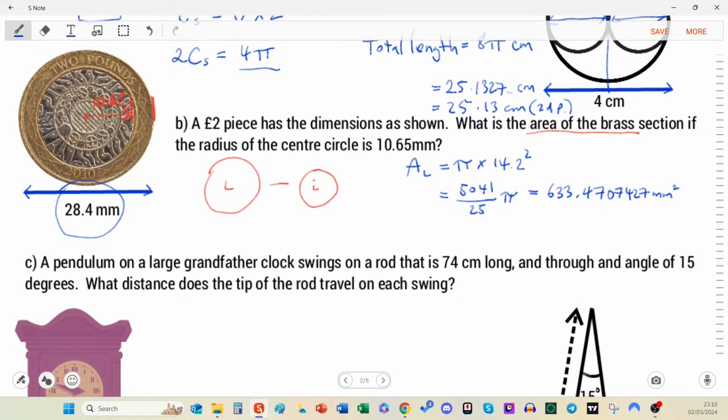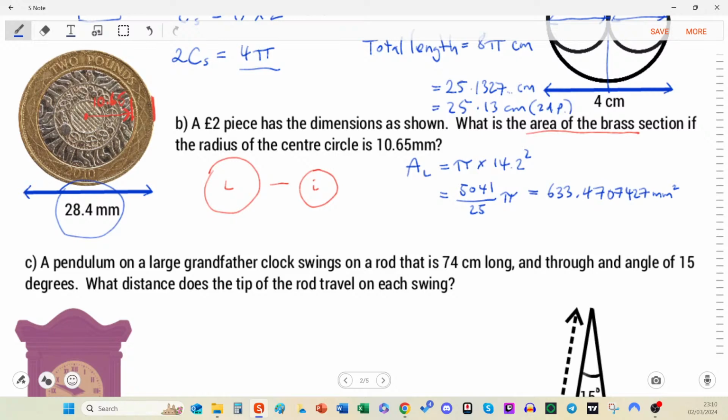I think this is very odd. It looks like a lot, doesn't it, for that little £2 coin to have 633 millimeters squared. But if you really look at a millimeter squared, it's a square where the length is a millimeter. That's that little gap on a normal ruler. That's very small. So it's surprising how small things add up, isn't it?